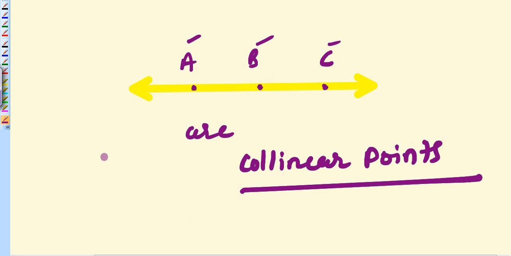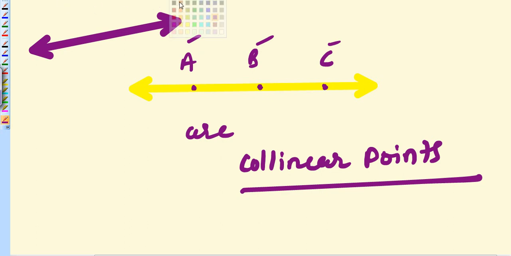Then if you have another line just like this, in this example we have point A here, point B here, and point P here.